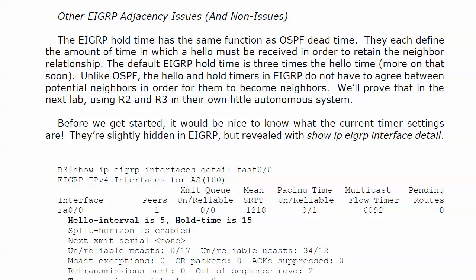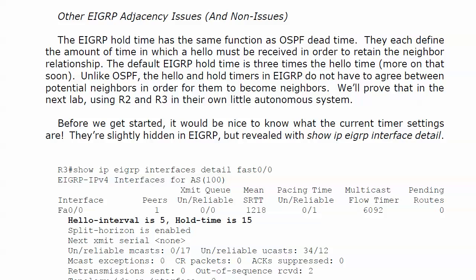Now, the EIGRP hold time has the same function as the OSPF dead time, because if we have these packets going around, and we do, with EIGRP and OSPF, we know that routers have to receive hellos at a regular interval or within a fixed interval in order to keep an adjacency up. Well, if that's the rule, and it is, we have to have a timer. We can't just say, okay, if we don't hear a hello in a month from that other neighbor, then we'll drop the adjacency. We're not going to give it that much time. And with EIGRP, again, it's the hold time that defines the amount of time in which a hello must be received in order to retain that neighbor relationship.